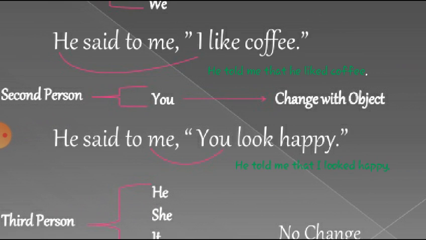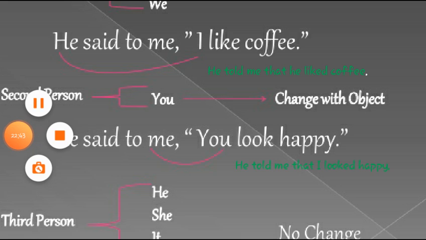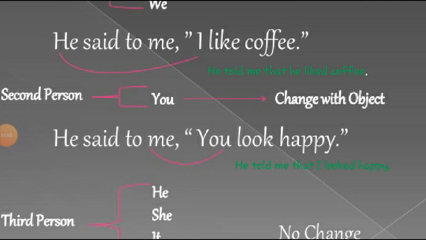So here again you see "you" is changed into "I", because in the reporting speech the object is "me". So according to this "me", "you" is converted into "I". So dear student, this is about second person, and I hope you understand this as well.